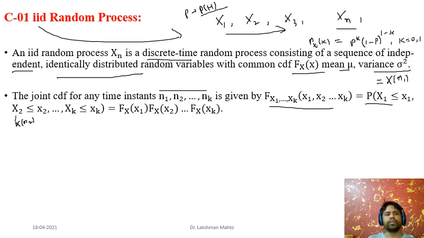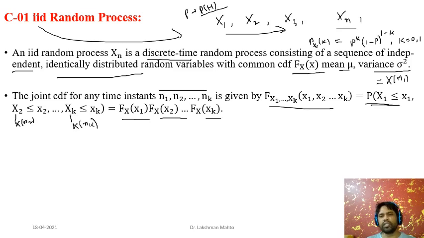N2, and likewise xk is defined by the random process at time nk. This is the CDF defined in this way, and we know that we have taken the independent condition. Due to that, this joint probability would be equal to the product of individual probabilities. So this is the product, and easily we can calculate the CDF of a time sample.